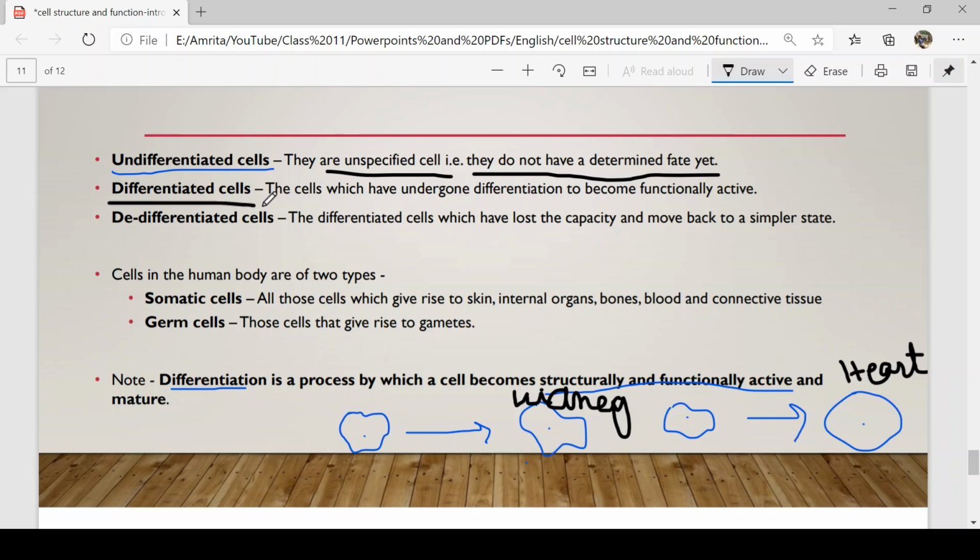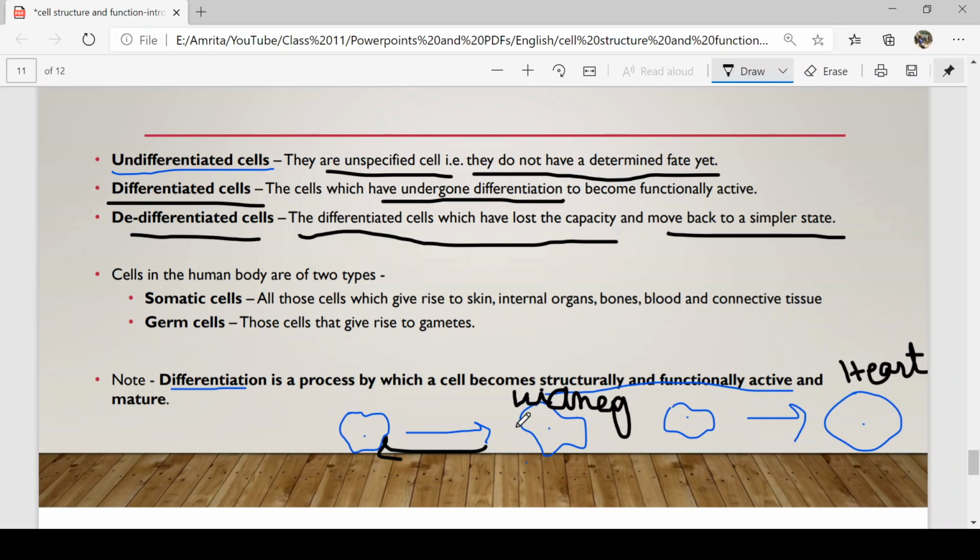Now, what is a differentiated cell? The cells which have undergone differentiation, the process of becoming a particular type of cell, to become structurally and functionally active and mature. Now, what is a de-differentiated cell? Supposing at some point of time in life, this cell decides to go back for the sake of cell division. It says, enough that I have been a kidney cell, I want to go back and start dividing. This is called de-differentiation. The differentiated cells which have lost the capacity and move back to a simpler state are called de-differentiated cells.